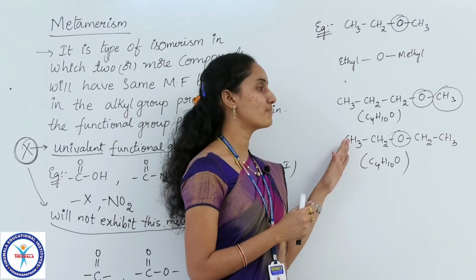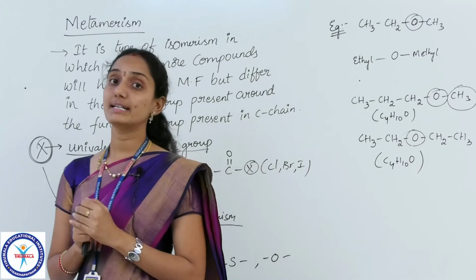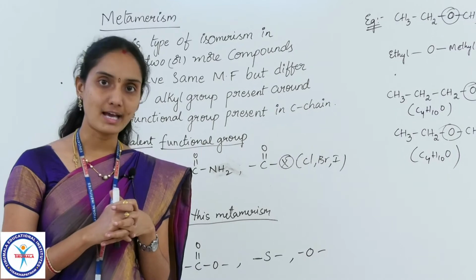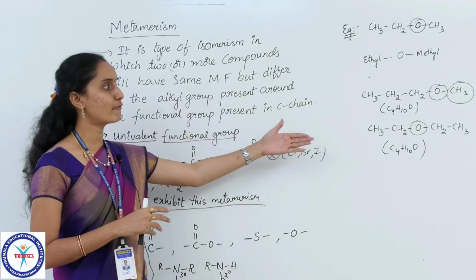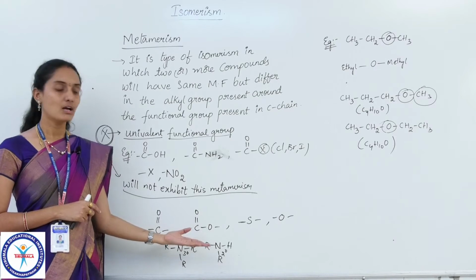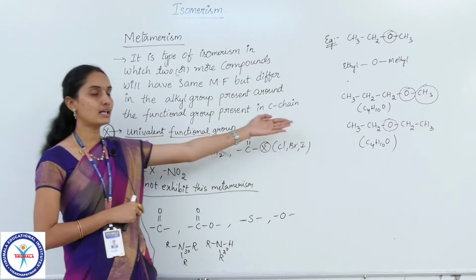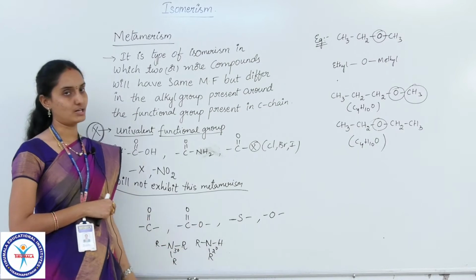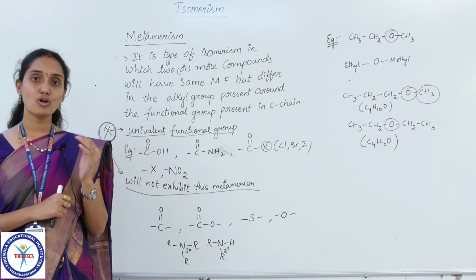Such compounds which have the same functional group and the same molecular formula, but differ in the linkage of alkyl groups with respect to the functional group, are said to be metamers, and that phenomenon is called metamerism. So this is one example of metamerism. You can try with other functional groups also, as I have mentioned here. Try with all these functional groups, similarly to what I explained here, and check the metamers of these functional groups also, children.